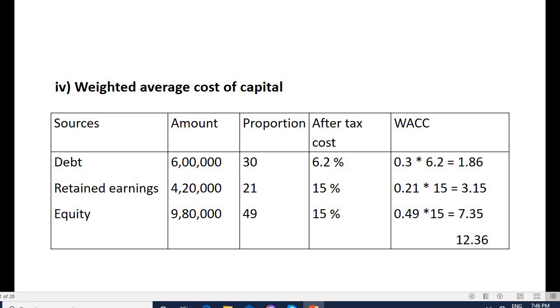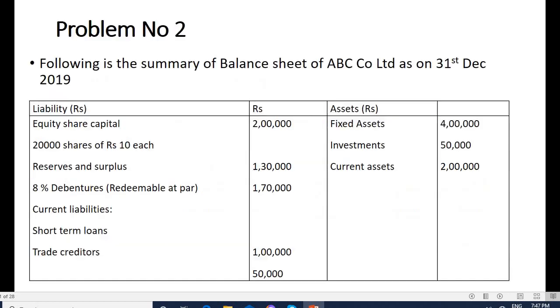To calculate weighted average cost of capital, the formula is the product of proportion into after-tax cost, that is 30 into 6.2 divided by 100, 21 into 15 divided by 100, 49 into 15 divided by 100. So the total is 12.36, that is the weighted average cost of capital.